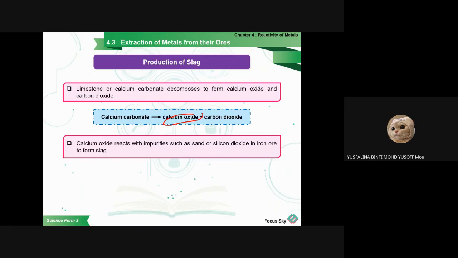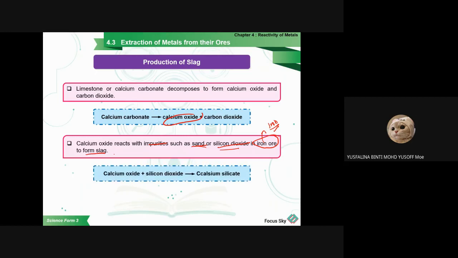So we need to remove all the impurities so we can get only iron. Actually, what is the calcium carbonate for? It is to take away all the impurities so that only iron is left. The calcium oxide will react with the impurities such as sand and silicon dioxide in the iron ore, so then it will form the iron only, and form slag here.